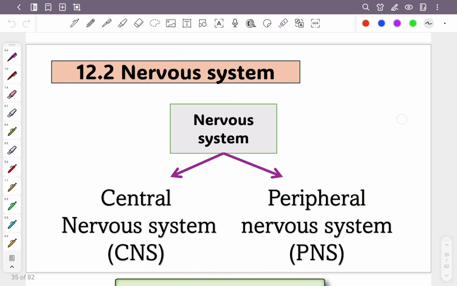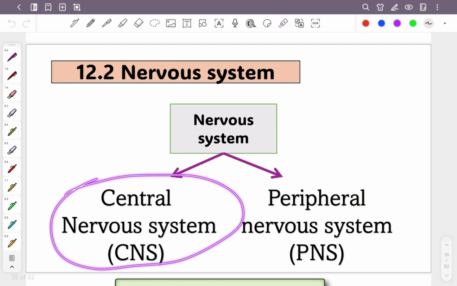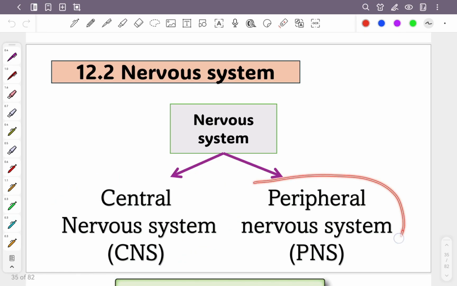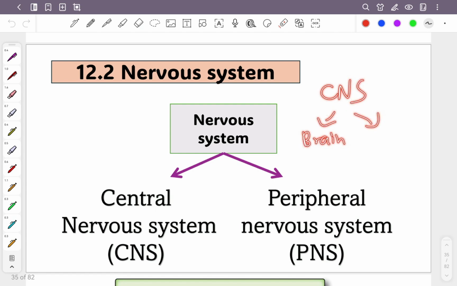Okay, just now we have studied about central nervous system, correct? Sekarang pula kita akan tengok apa itu peripheral nervous system. But I have actually told you also. CNS is brain and also spinal cord. So all the other things besides these two, they are peripheral nervous system. Boleh?